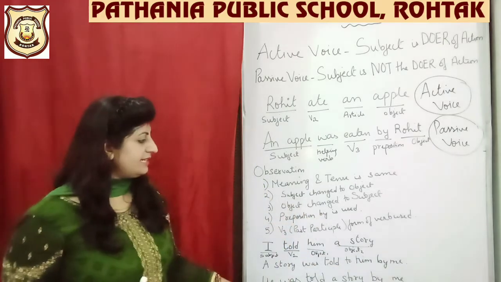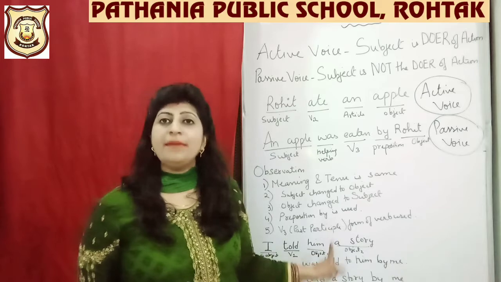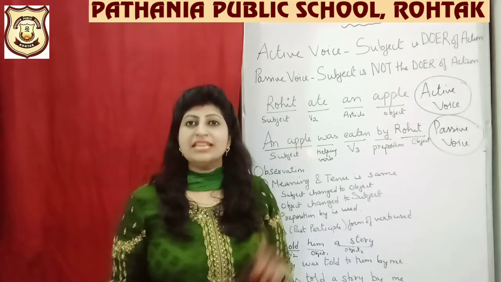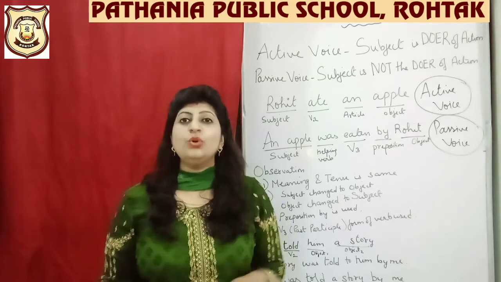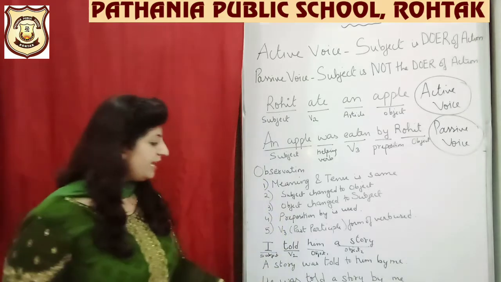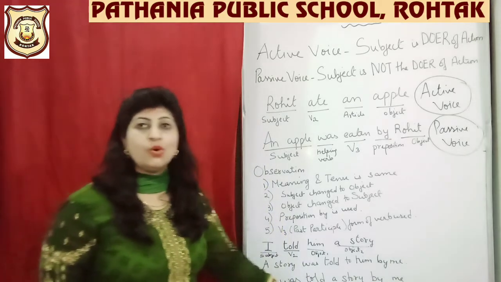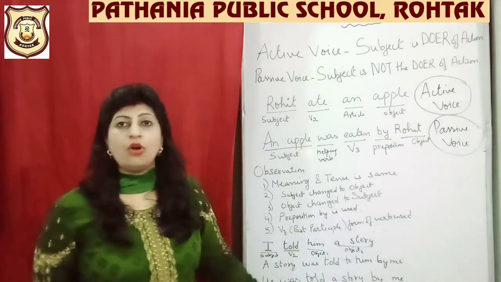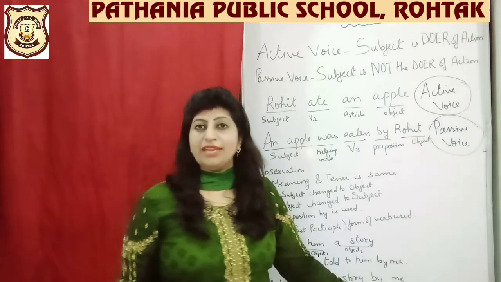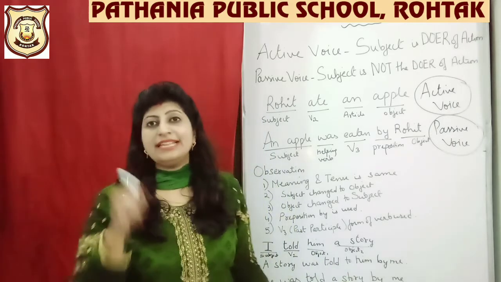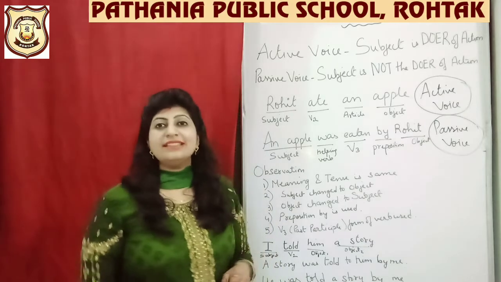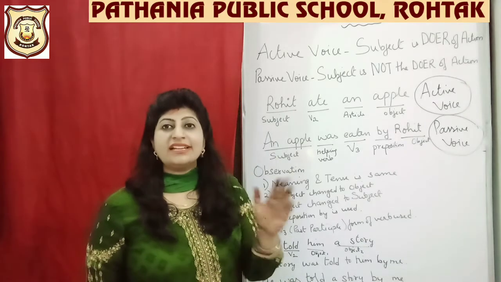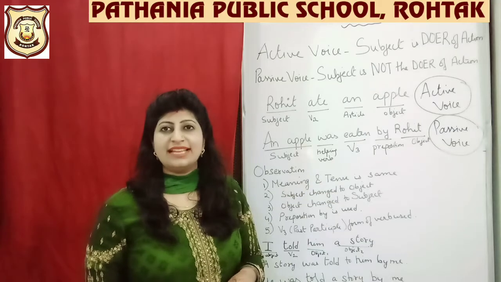And in the other sentence, if you want to take him as the object, then you will switch the place of him with the subject. So him changes into he. So you will say he was told a story by me. He was told a story by me. The meaning of this sentence is also who is telling the story by me. To whom it is being said? To a boy. That is why he or him is being used in the sentence.